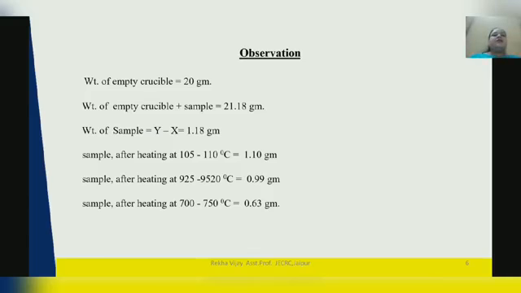These are the observations of the experiment. Weight of empty crucible is 20 gram. Weight of empty crucible with sample is 21.18 gram. Weight of sample is 1.18 grams. Sample after heating at 105 to 110 degree centigrade is 1.10 gram. Sample after heating at 925 plus minus 20 degree centigrade is 0.99 gram, and sample after heating at 700 to 750 degree centigrade is 0.63 gram.